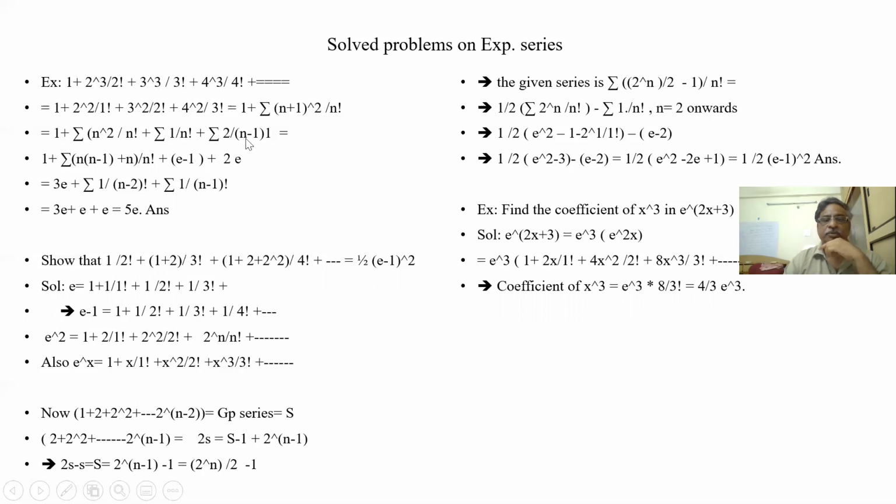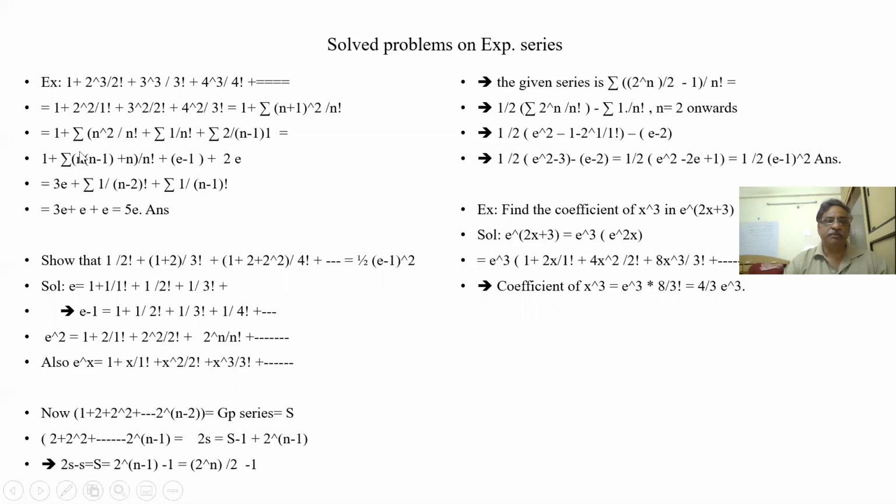So 2n by n factorial becomes 2 by n minus 1 factorial. This is 1 by n factorial. So n square by n factorial, again n is getting cancelled. n square can be written as n into n minus 1 plus n. This is n square minus n plus n, which gets cancelled. So n into n minus 1 plus n is n square. We always do this, even in my sums also I have done this for n square. So this is 1 by n factorial, from n is 1 onwards. So this is e minus 1. At n is 1, n minus 1 is 0, so the term is 0, everything is coming. So this is 2 into e. So e minus 1 plus 2e.